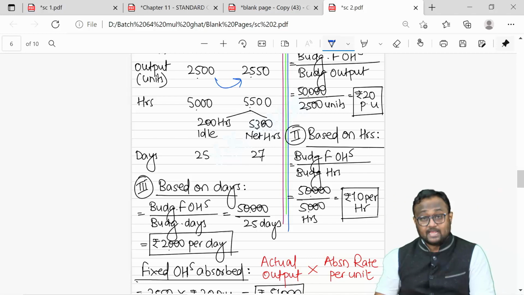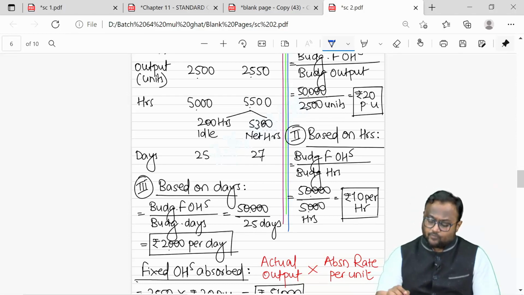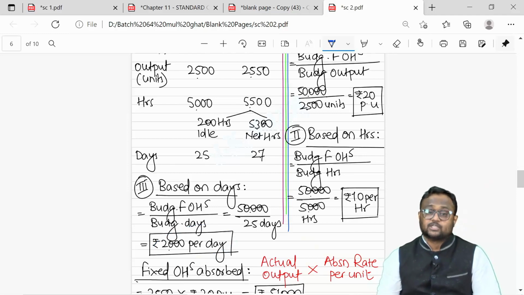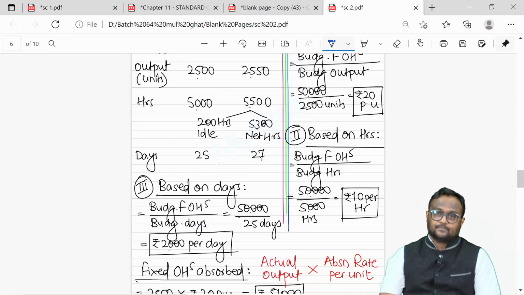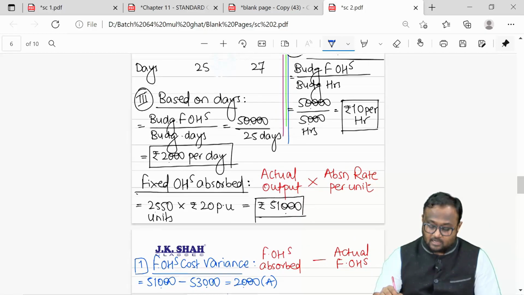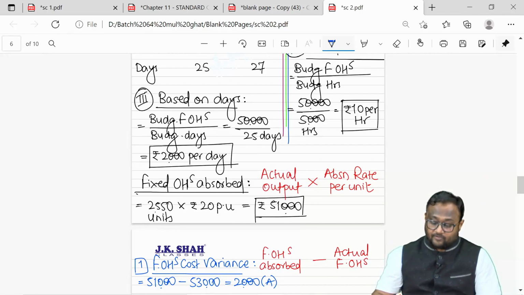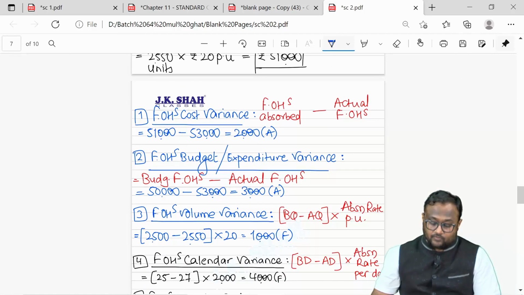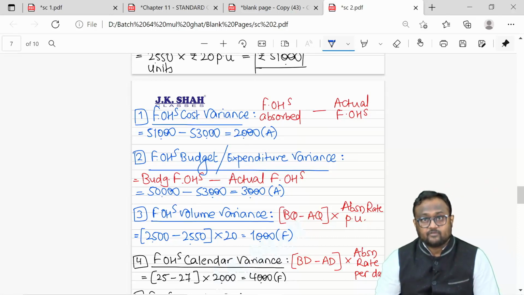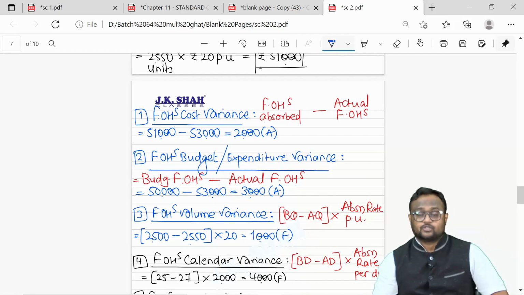Can I see the reason? Yes, you can. 50 extra units were produced. So 2 extra days, but I don't want to answer in terms of days. I want to answer in terms of rupees. So per day charge is applied on 2 days. It's a favorable variance of 2000 even if it is negative. 25 minus 27 into 2000. Calendar variance. If it is negative, it is favorable because it is excess utilization without any extra fixed cost.